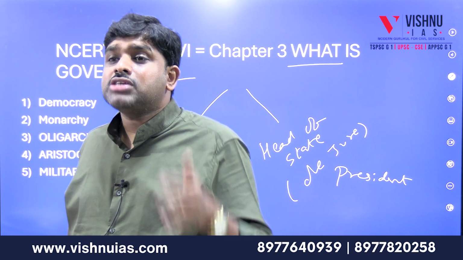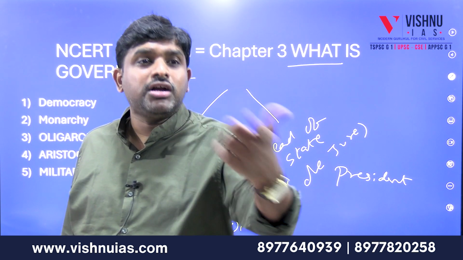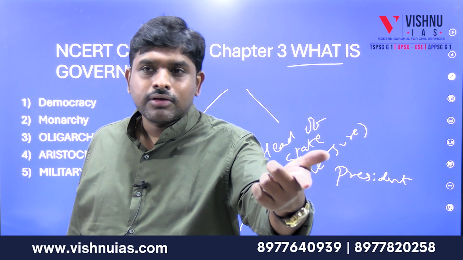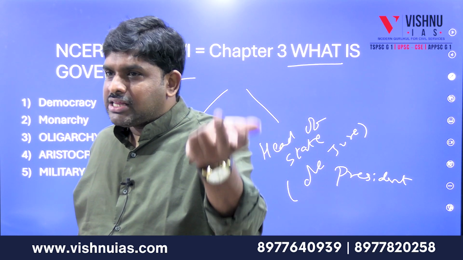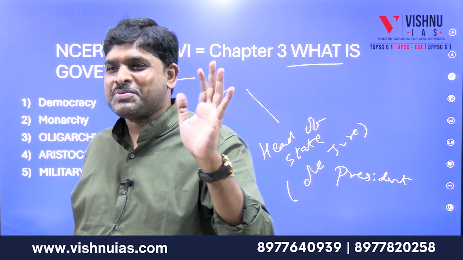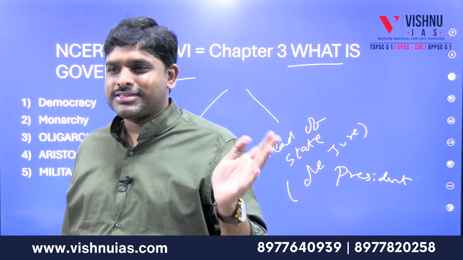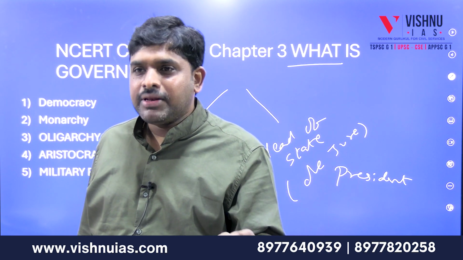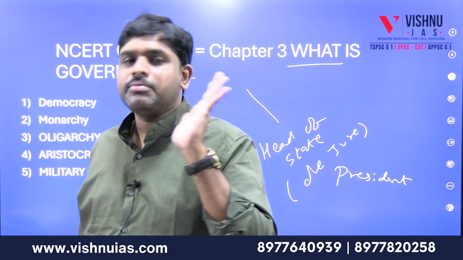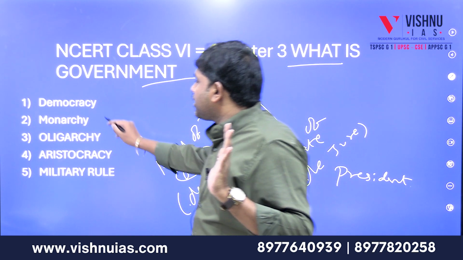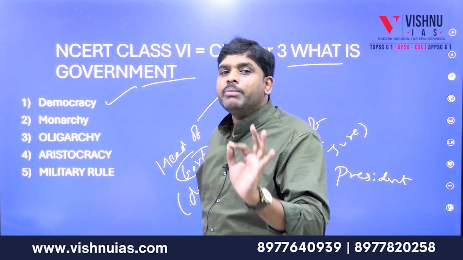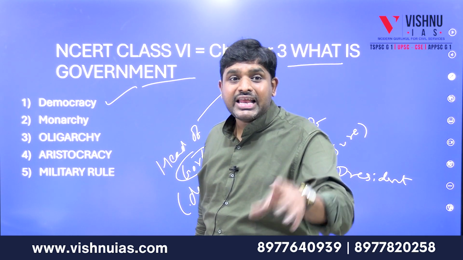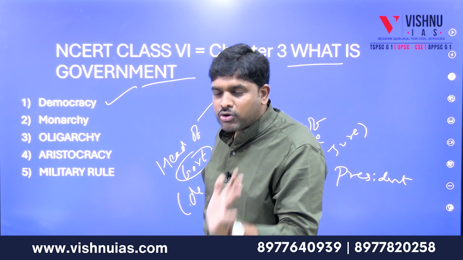Rule by the people means how, sir? People will decide who should rule me, and that is called democracy. For the people, by the people, and of the people. Who said this? Abraham Lincoln. Democracy is rule by the people. The government which is elected by the people is called democracy.